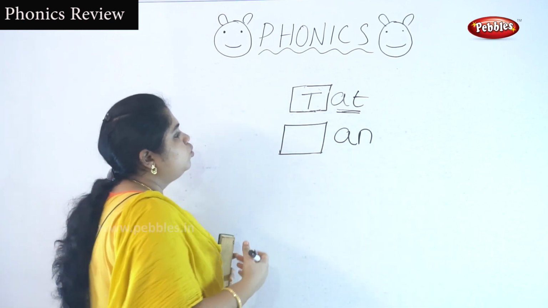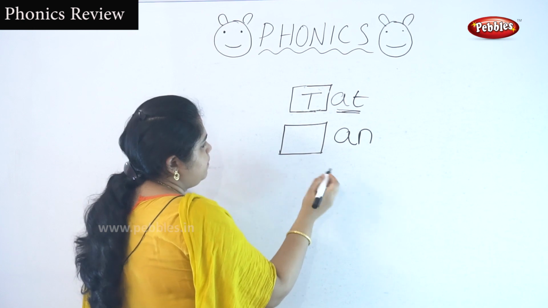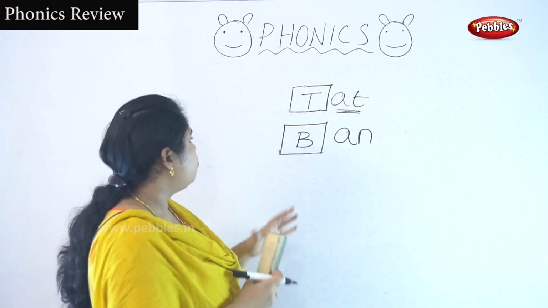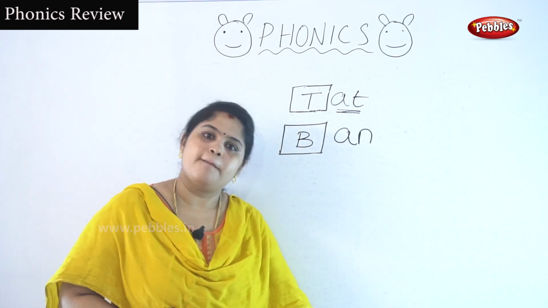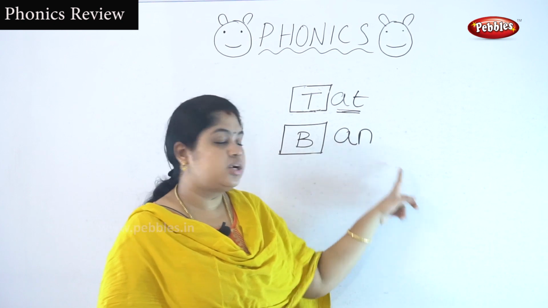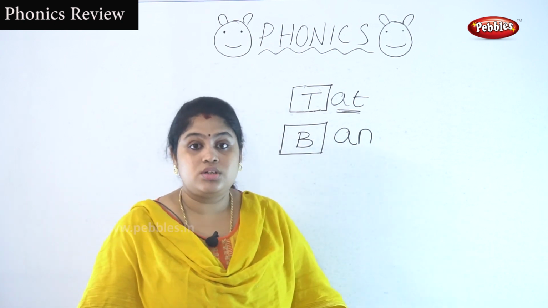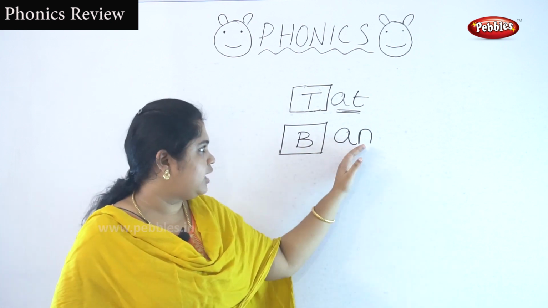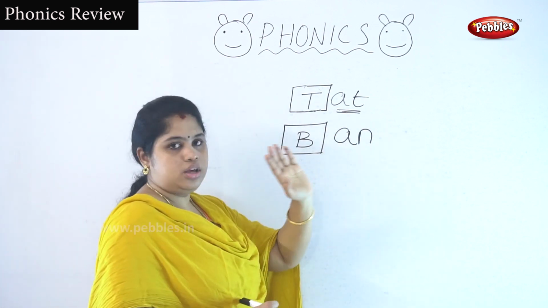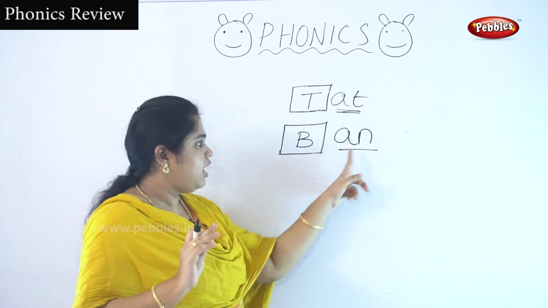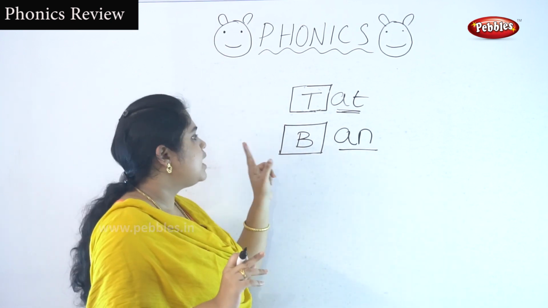Okay, we will go through the box. Tell me what is the word in the box B. Very good. What is the two-letter word sounds like? An. Okay, don't forget the two-letter word an. An. A-N. An. This is B.